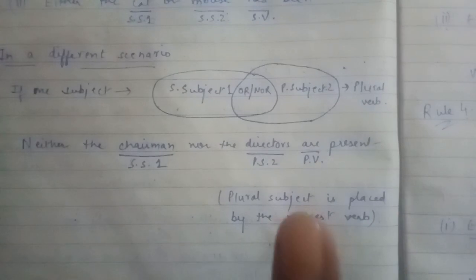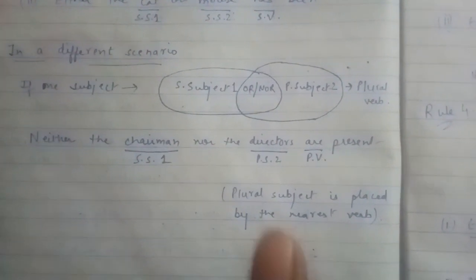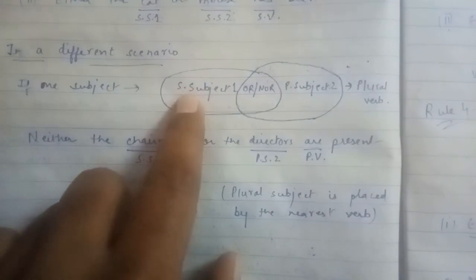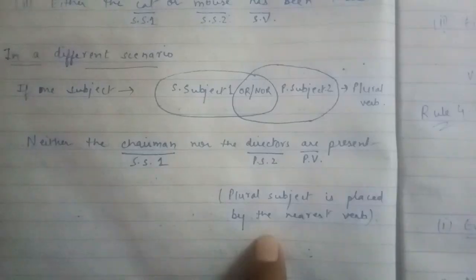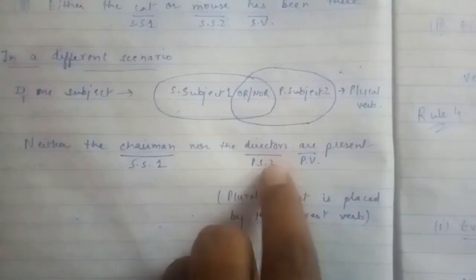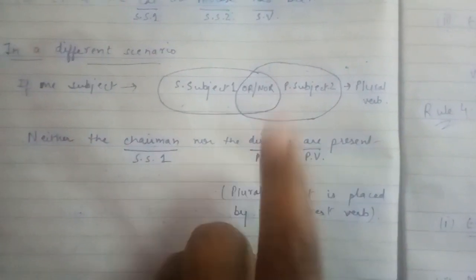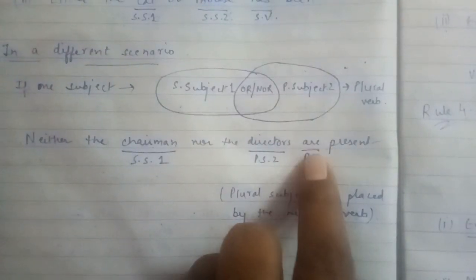Now you have to remember that if there is a singular subject and a plural subject in a particular sentence, then the plural subject is placed nearest to the verb, which is are. Here in this sentence, the plural subject directors is placed just nearest to the verb are. You have to keep this in mind.